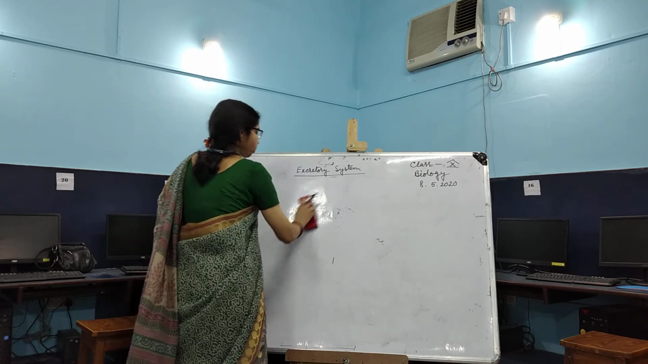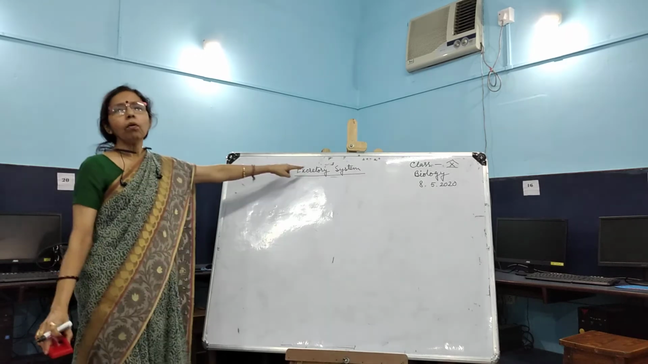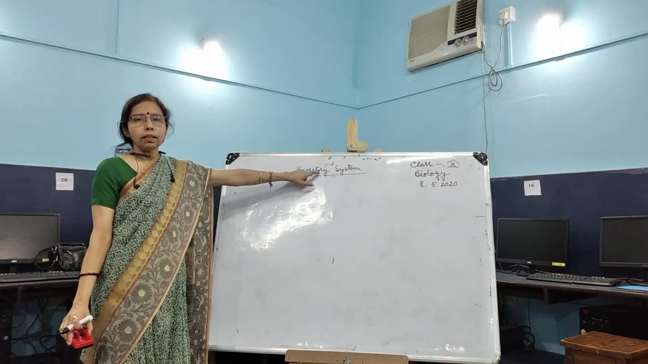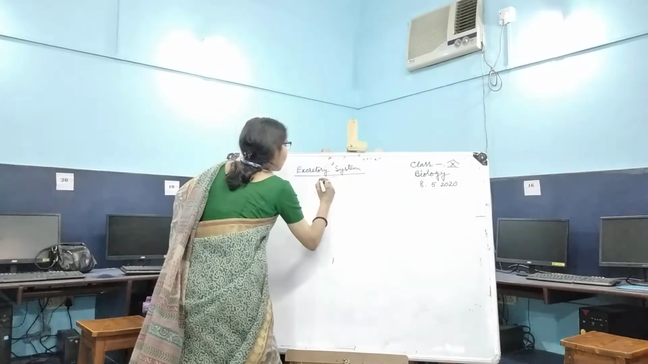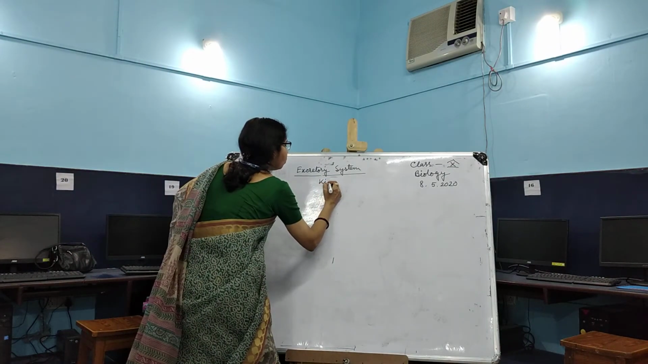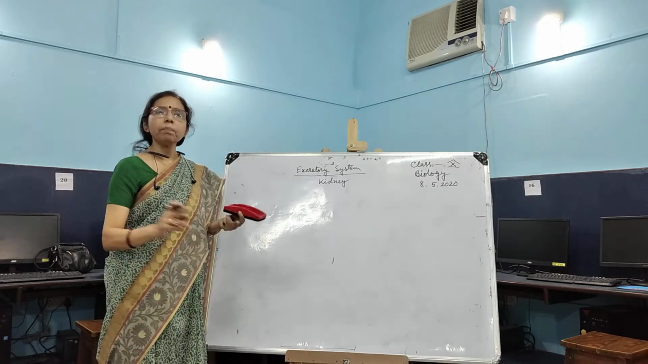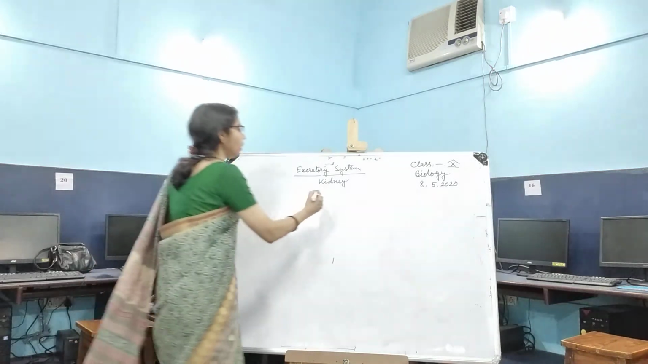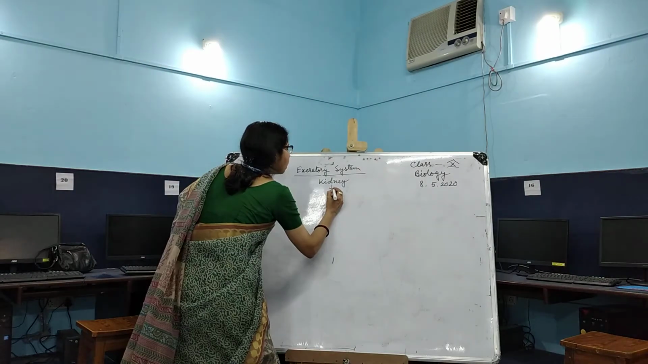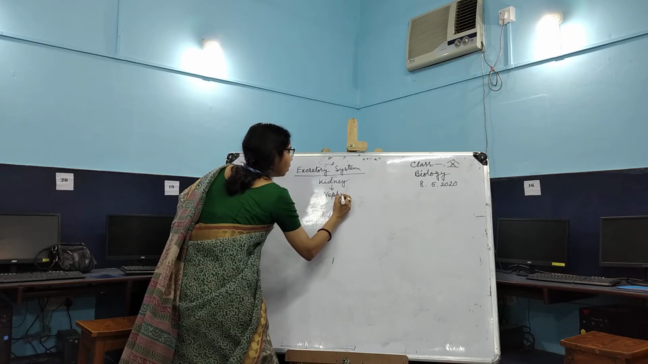Next we move on. The main excretory organ is the kidney. All the organs have different types of cells. Why are the cells of different types? Because they have to perform their specific functions, so they are adapted for that. The unit of the kidney is called the nephron.